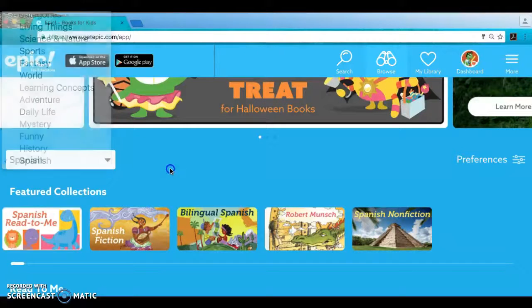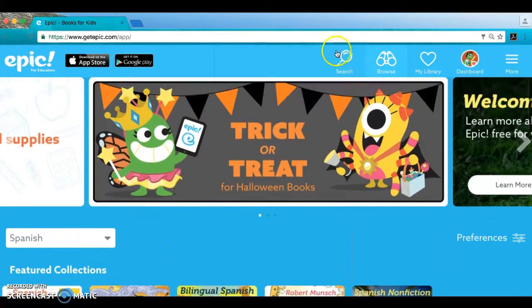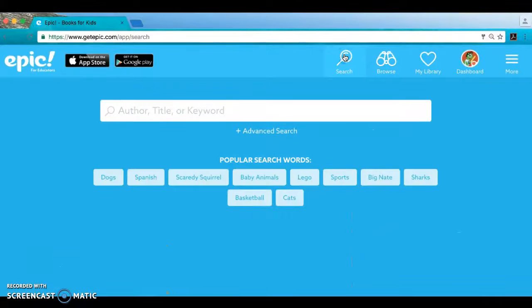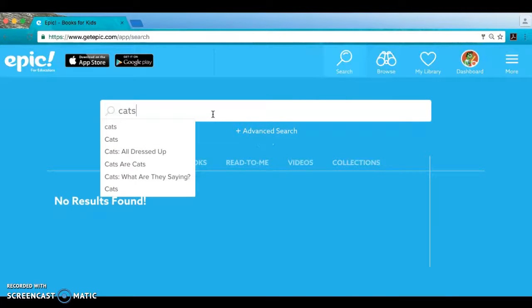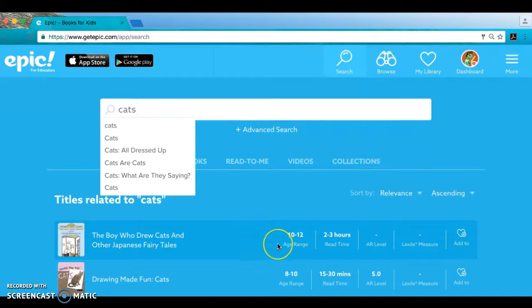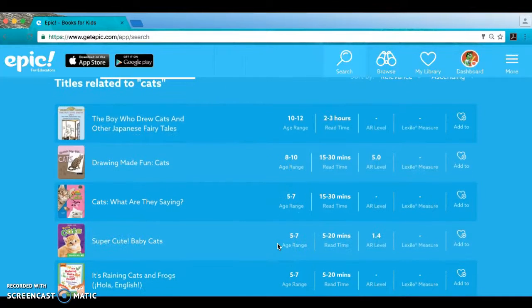Now, I am going to show you search at the top, because you can also search for specific books. They are recommending here the popular search words, but you can type, for example, cats, and it's going to bring me all the cats books.